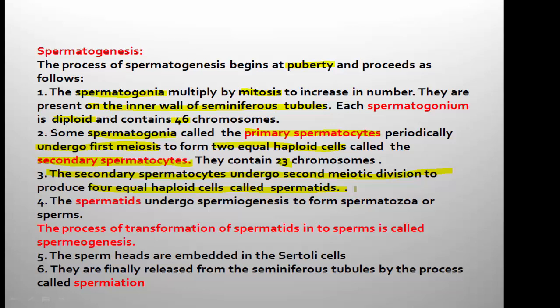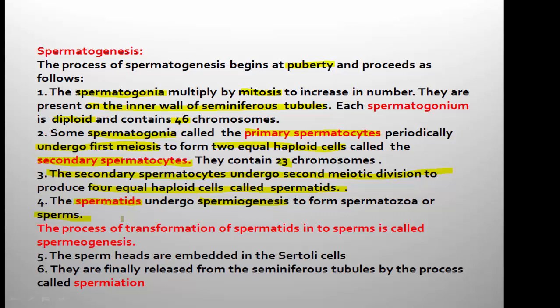These spermatids are not actual sperms because their structure is completely different from the mature sperm. Therefore, the spermatids undergo one more important process called spermiogenesis and finally give rise to sperms.